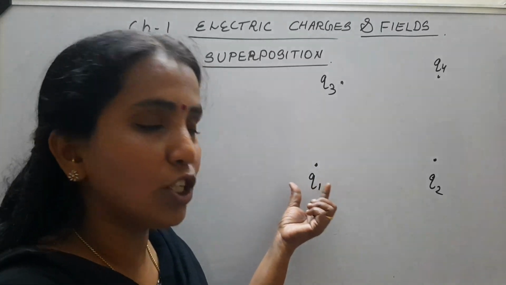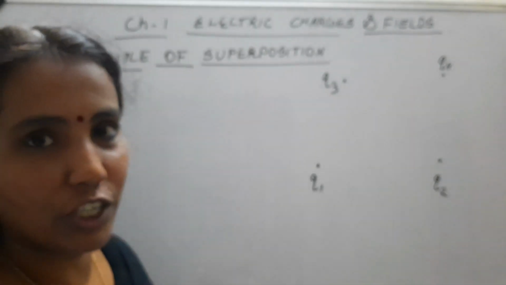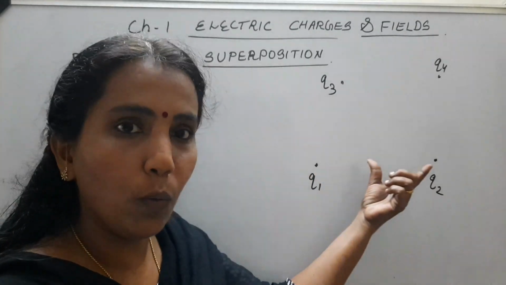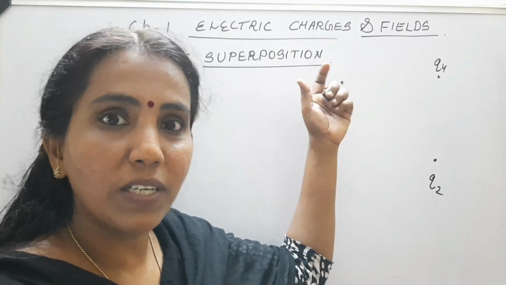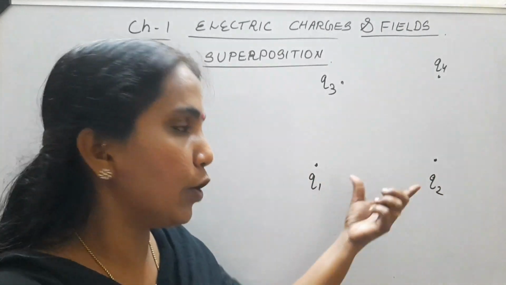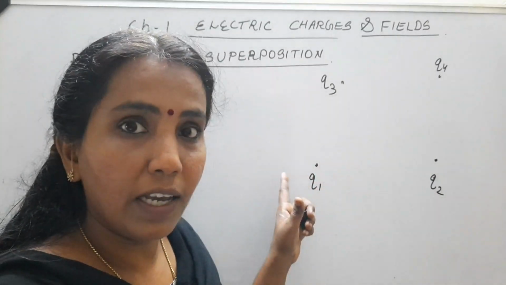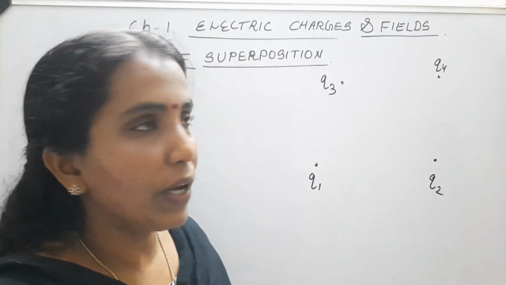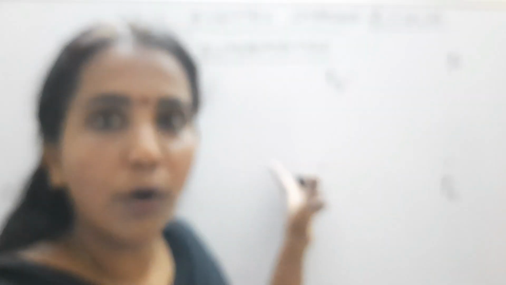So what about the net force experienced by this Q1? That's what the principle of superposition says. According to the principle of superposition, the force of interaction between Q1 and Q2 is unaffected by the presence of Q3 or Q4. Similarly, the force of interaction between Q1 and Q3 is unaffected by the presence of the other two charges, Q2 and Q4. So independent of all other charges, each charge will be exerting a force on Q1.